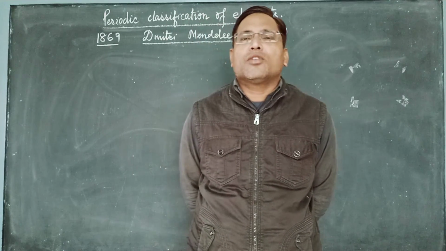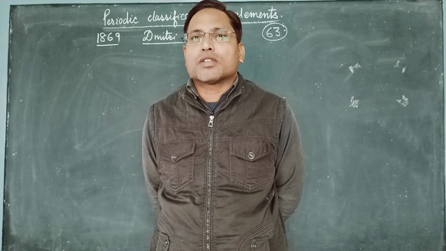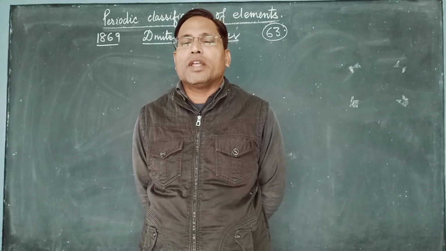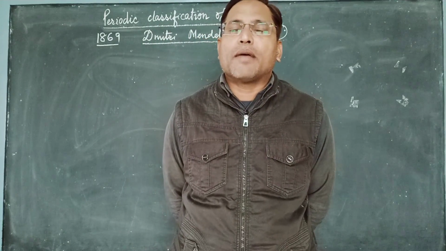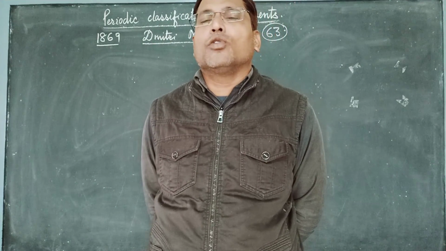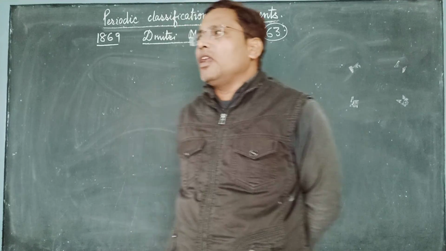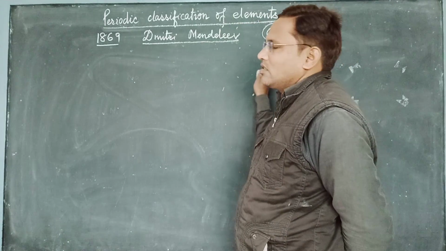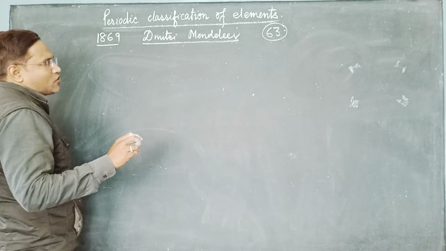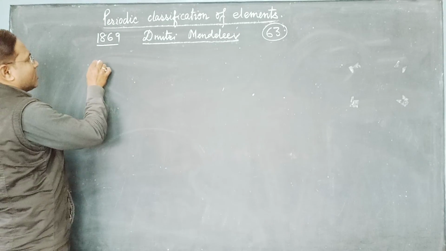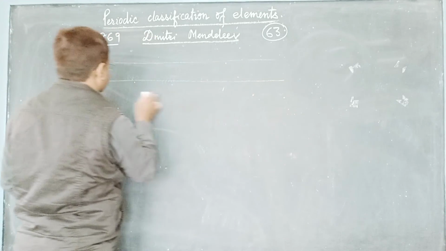And also he had told that when the elements form oxides or hydrides, the oxides and hydrides of all those that lie in the same group will have similar formulas. Mendeleev had arranged the elements in the way John Newlands had arranged, that means in a horizontal way we can say.